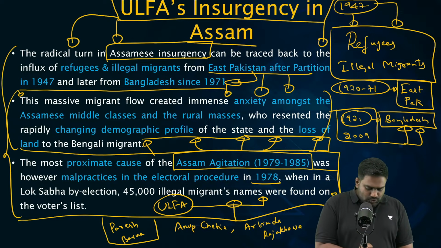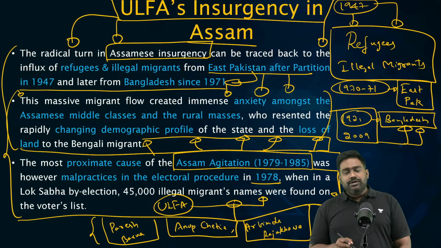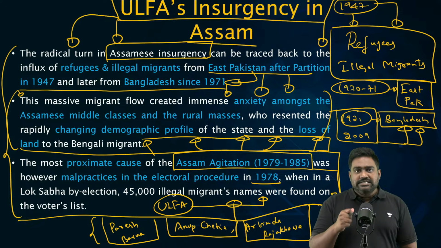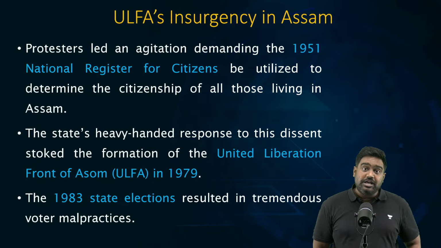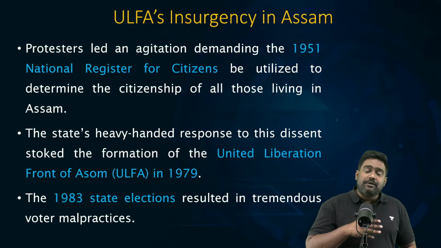These were the radical student leaders of that era from the Assam agitation who broke from the protests and declared a war against the Indian state. They founded ULFA as an insurgent group to fight for the liberation of Assam, to completely break Assam from India and to form a separate country for themselves.